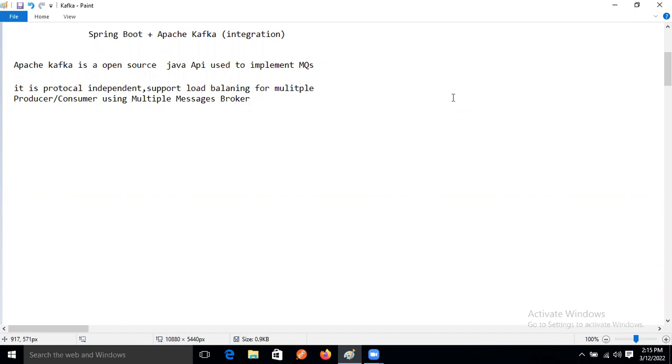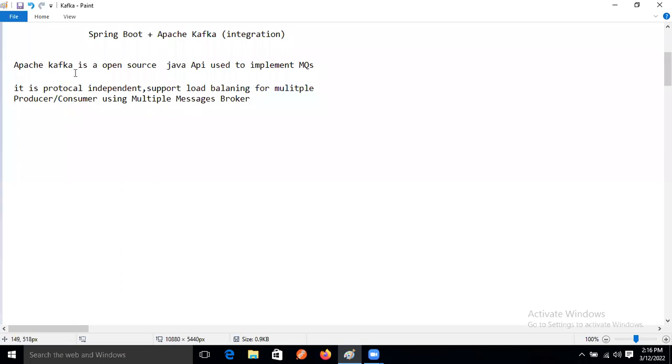Hey, what is the broker in Kafka? Simple, na? Yes, Ravi. So after then what? Why are we not using ActiveMQ? Why are we using Kafka? This question will also come, right?